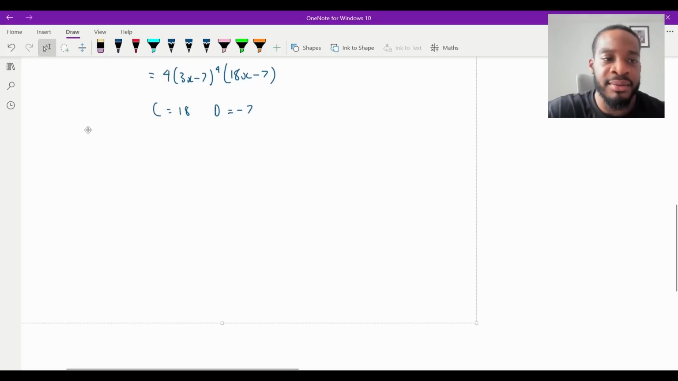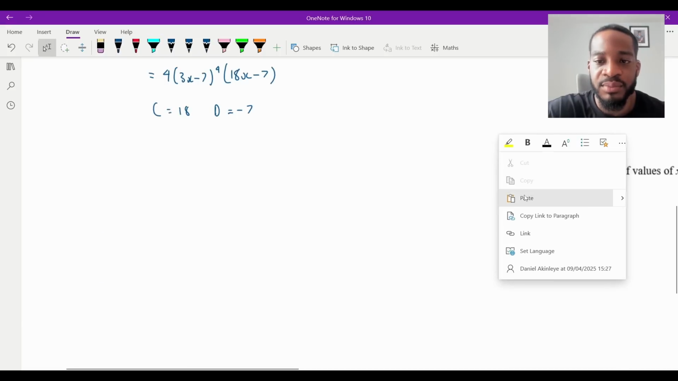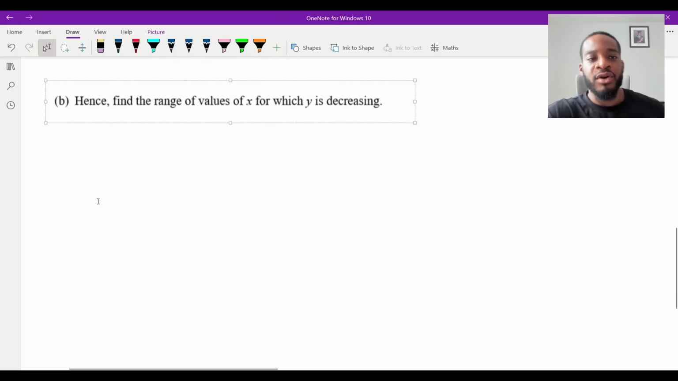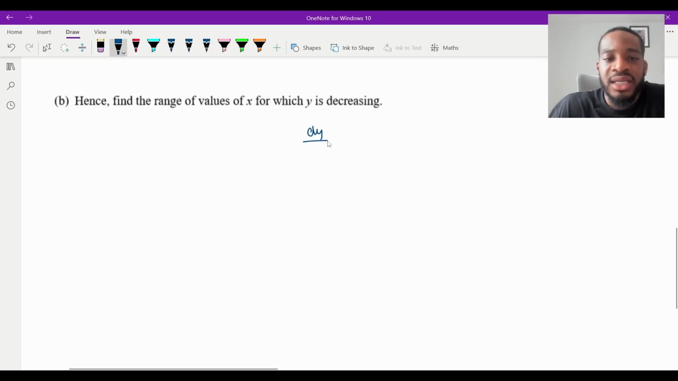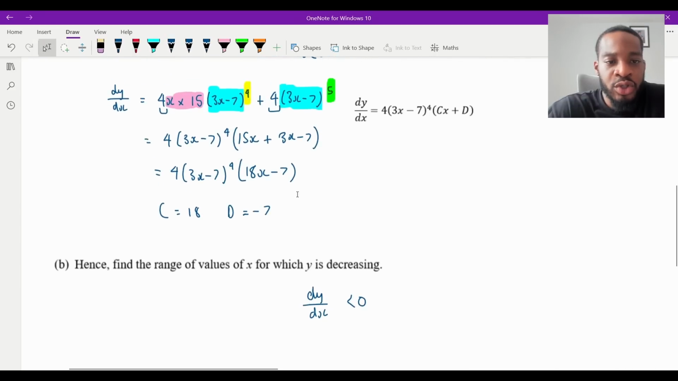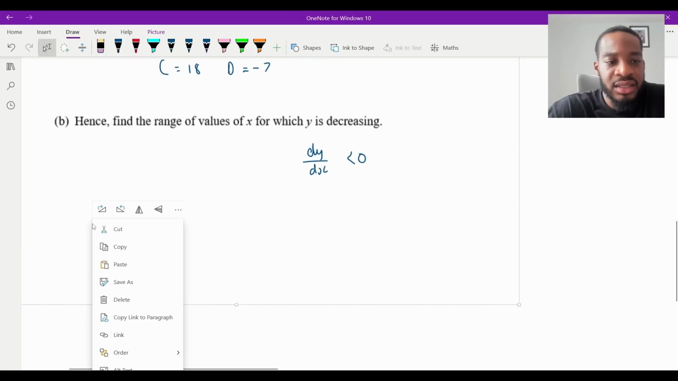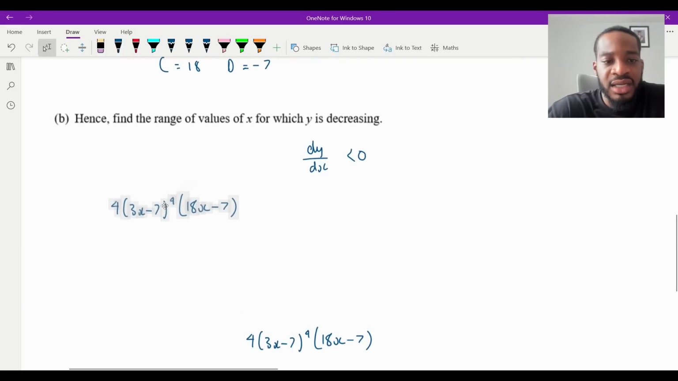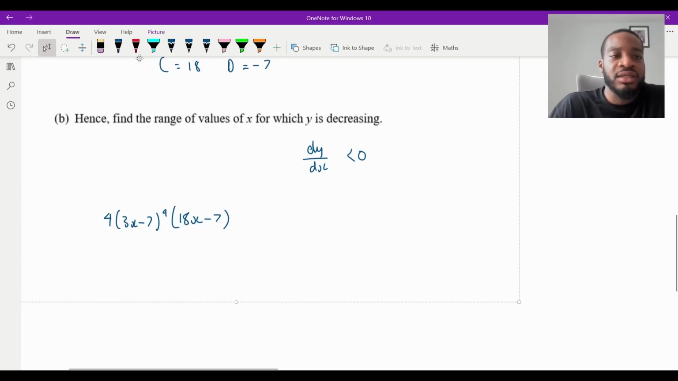So I'm just going to grab that here. I'm going to paste part B here. And then since y is decreasing, and remember, the gradient must be negative, we're just going to say then that dy/dx has to be less than 0 here. Now we've got dy/dx, don't we? So I'm going to grab this here. And because this is dy/dx, that must mean that this has to be less than 0. So we need to solve this inequality.